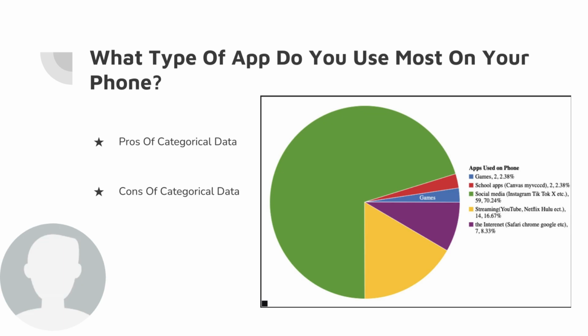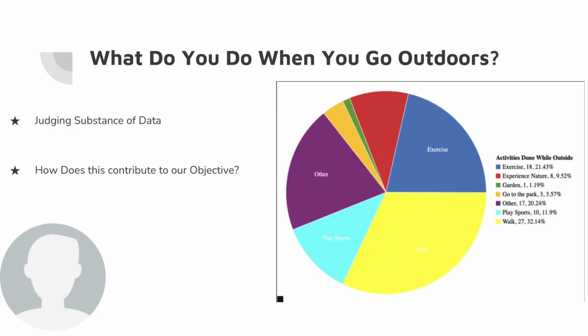People that used streaming the most, 16.67%. People that use Safari and Google Chrome, stuff like that, about 8.33%. On to, what do you do when you go outdoors? This is another categorical question, which gives people a simple 7 options to pick between for what they do most while doing outdoor activities.